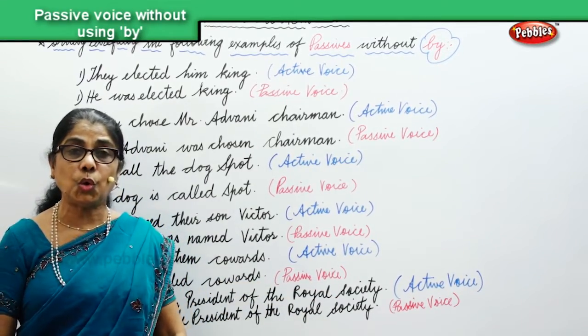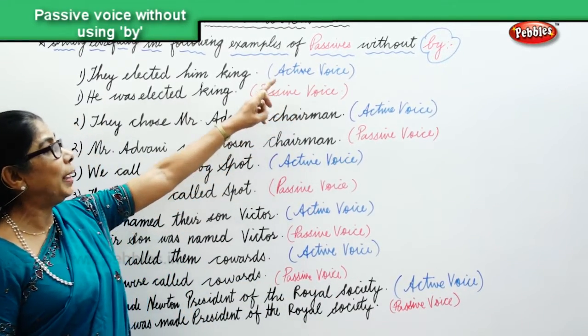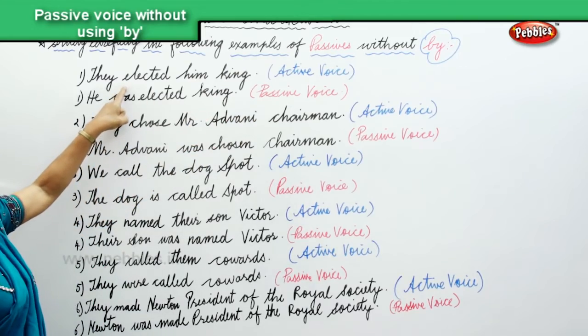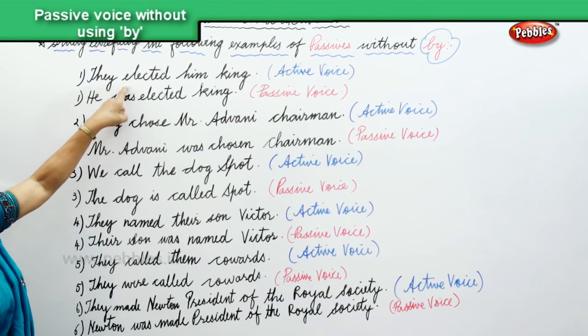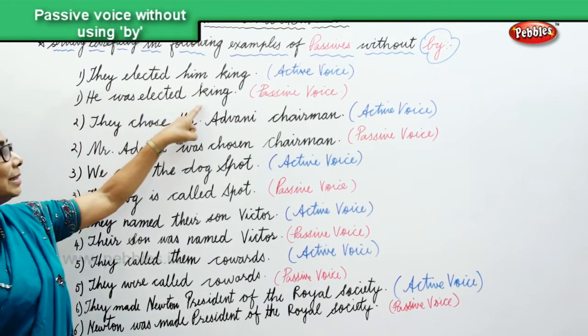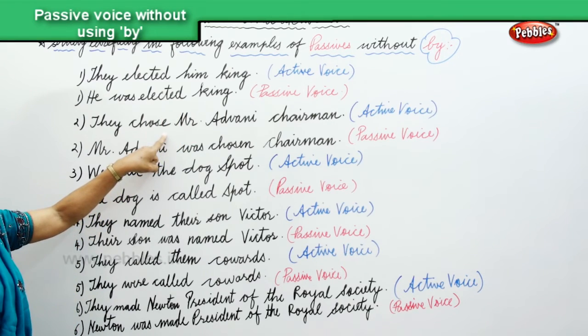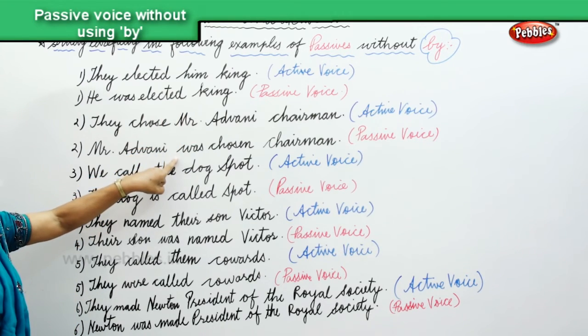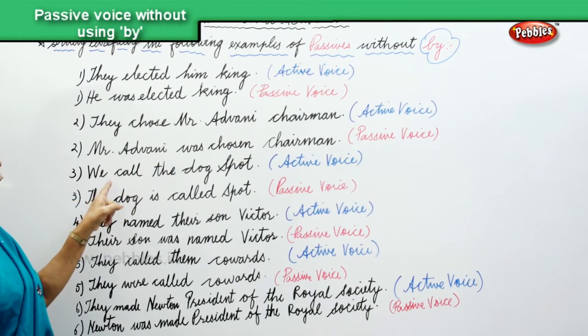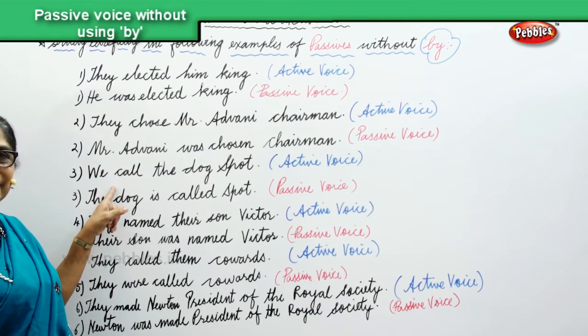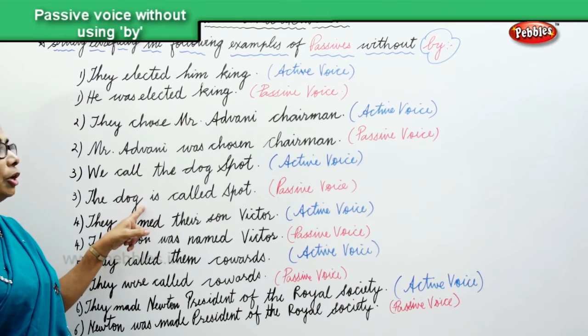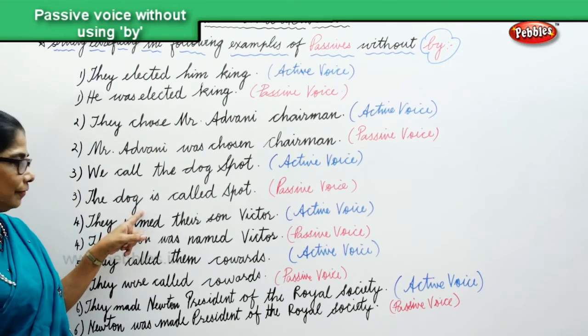Now we are changing all these 6 sentences into passive without by. They elected him king. Passive voice: he was elected king. They chose Mr. Advani chairman, active. Mr. Advani was chosen chairman. We called the dog Spot, active. The dog is called Spot, passive.